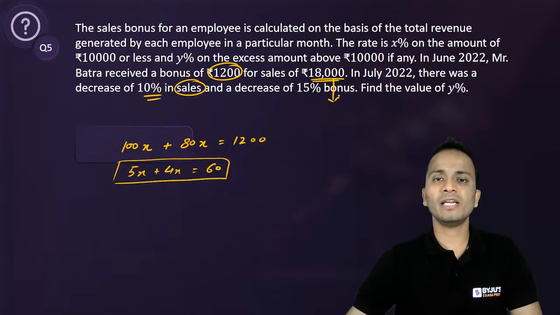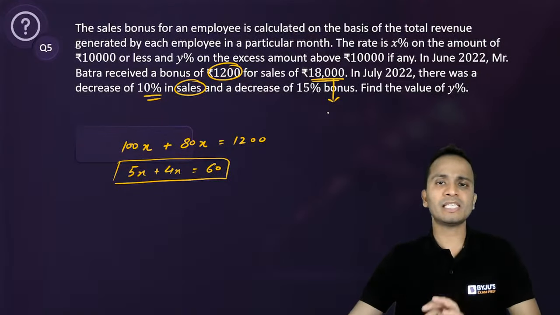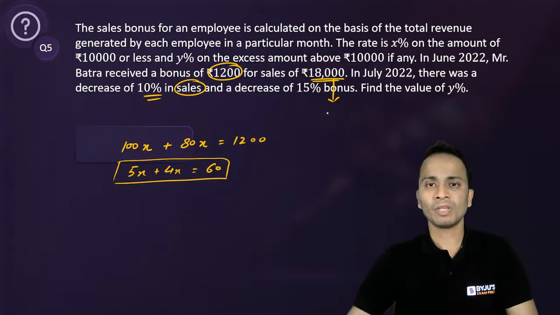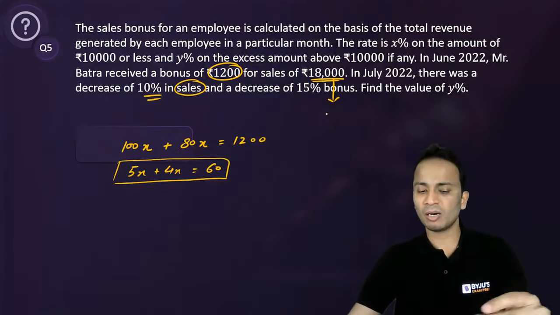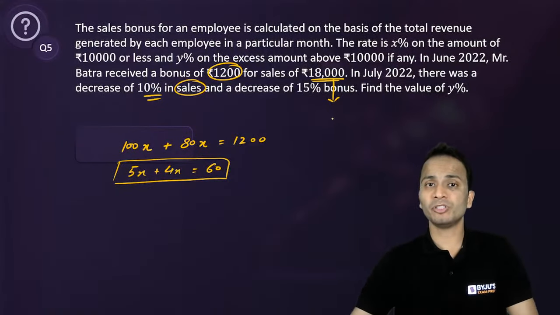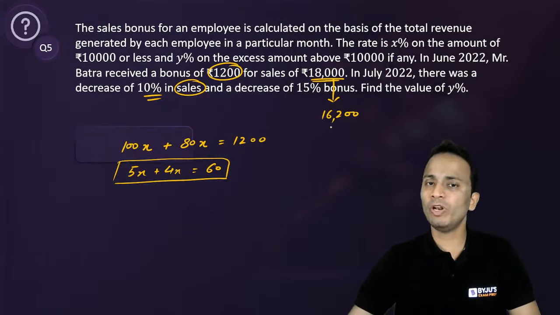So when the sales earlier were 18,000, now the sales have decreased by 10%. 10% means 1800 से decrease हो गया. So now the sales value is how much? Come on, write it quickly. 18,000 reduced by 10%. So 1800 minus करना है, to 16,200 will be the sales in the next month. Okay. So this is the sales.